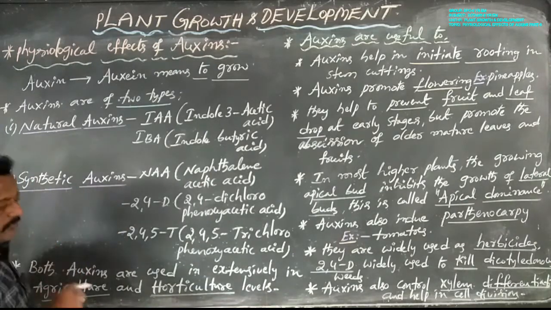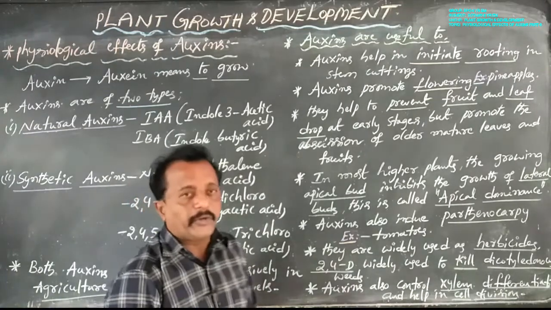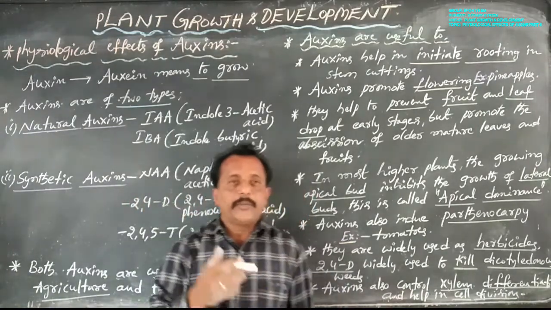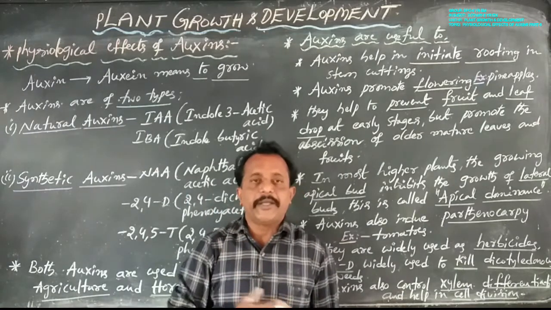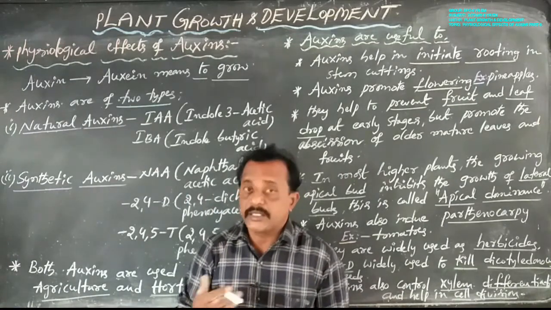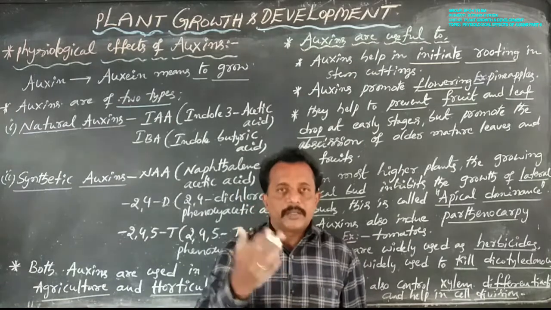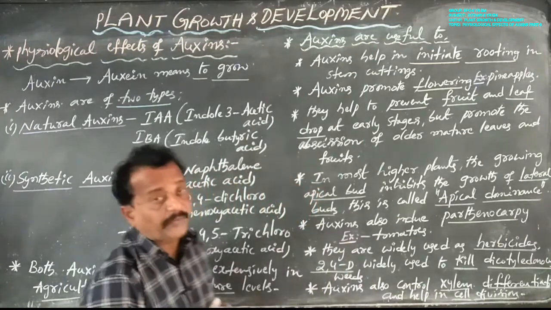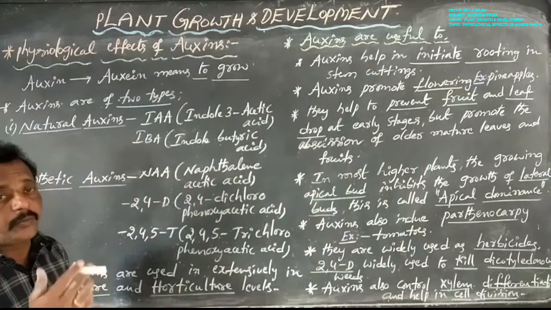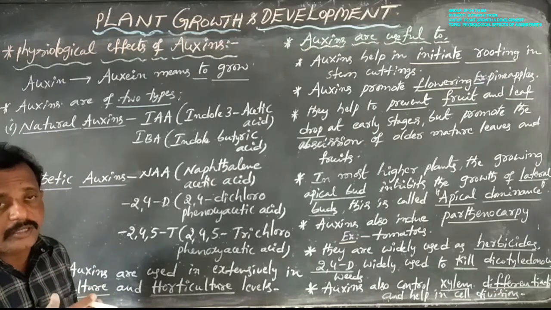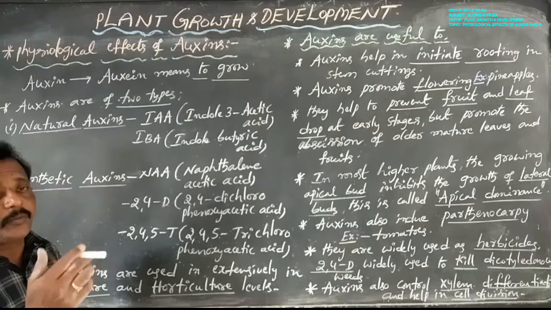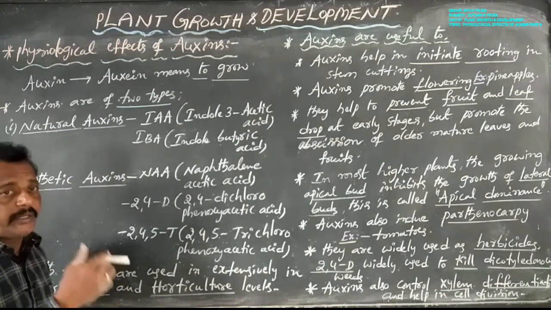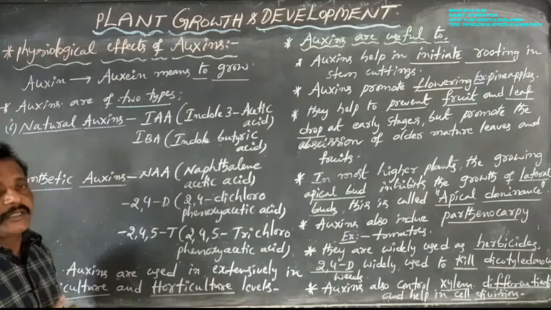Synthetic auxins are not produced in the plant body; they are only prepared by scientists. That is, synthetic auxins are preparations of auxins. These auxins are not found in plants. Natural auxins are only found in plants. Synthetic auxins are not found in plants; they are prepared synthetically.